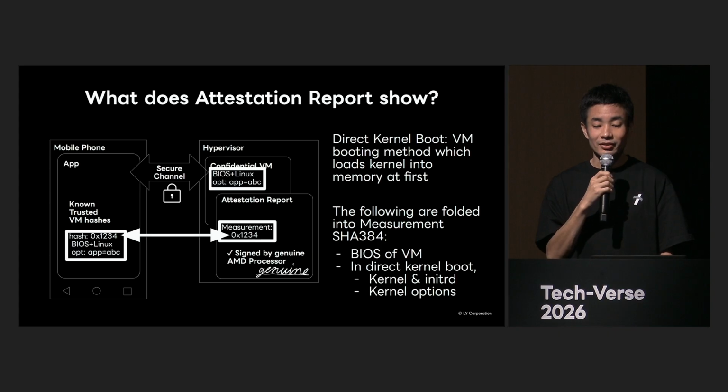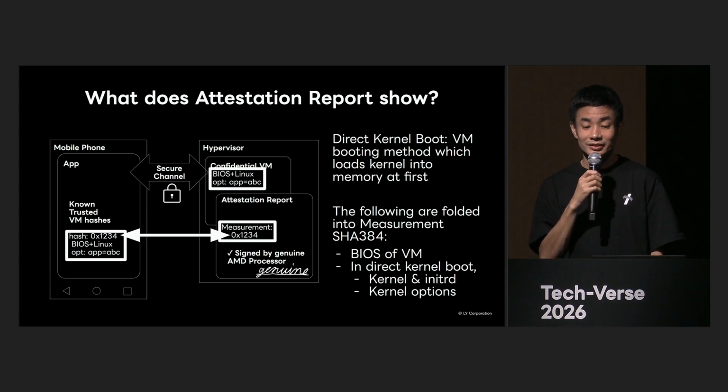This time, we will use something called direct kernel boot as the VM boot method. In this case, before the VM starts, not only the BIOS, but also the kernel and kernel options are expanded into memory. It directly boots the kernel. In this method, the attestation report's measurement target configuration includes not only the BIOS, but also the kernel and kernel options.